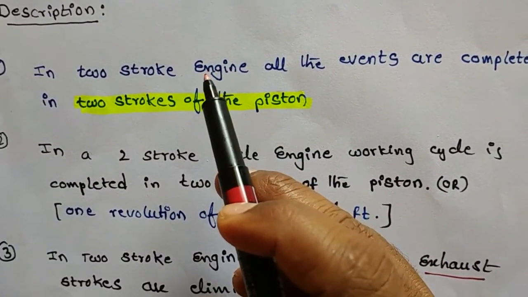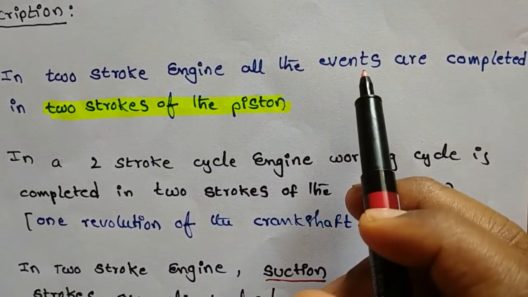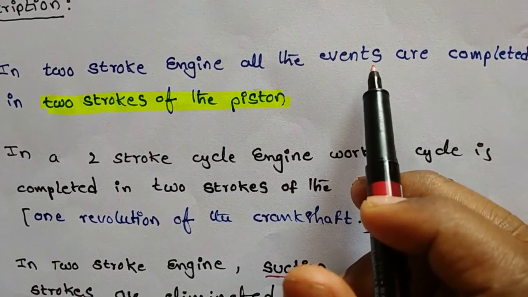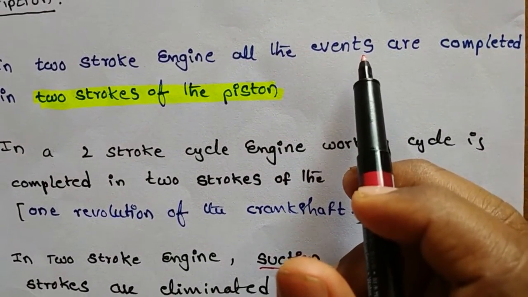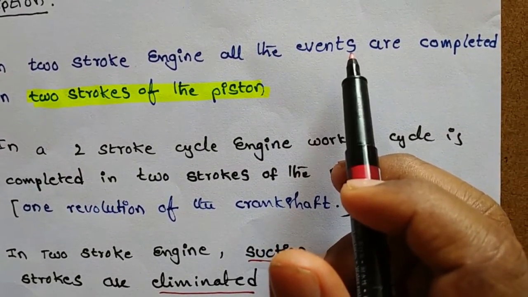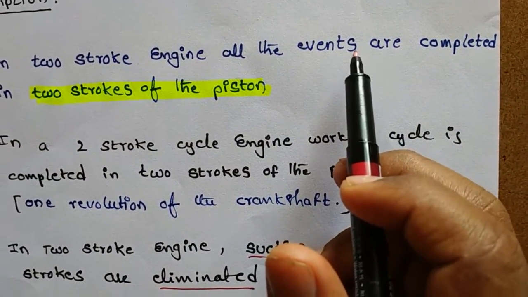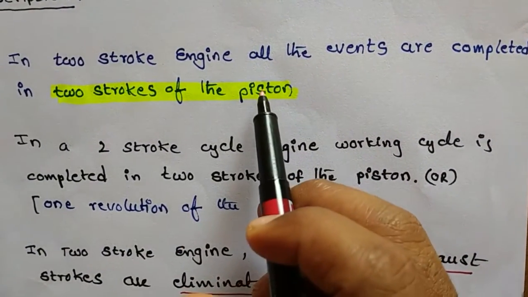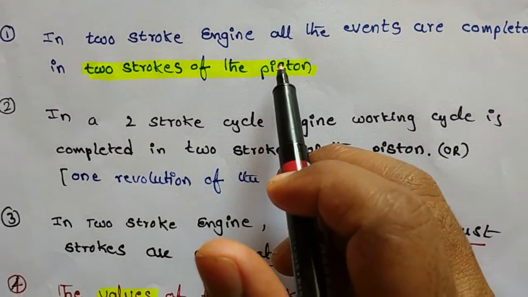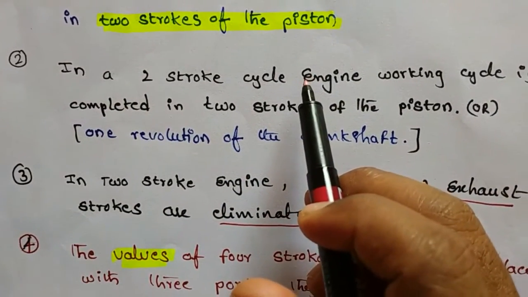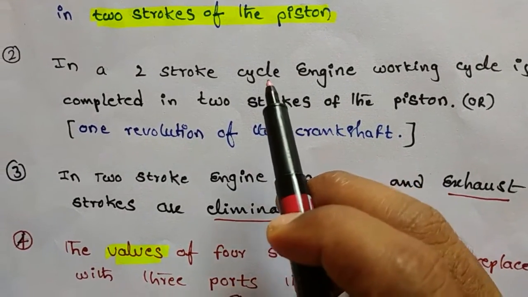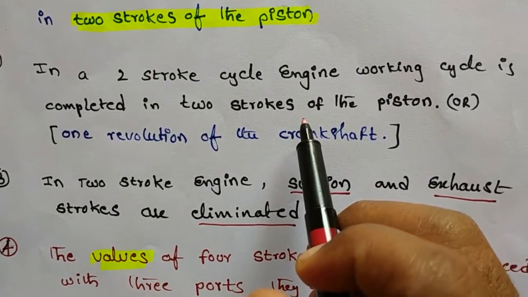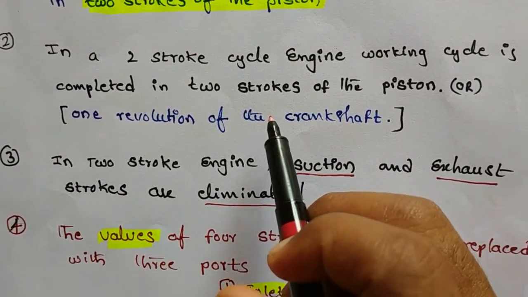Once again, in a two-stroke cycle engine, all four events are completed in two strokes of the piston. The working cycle is completed in two strokes of the piston or one revolution of the crankshaft.